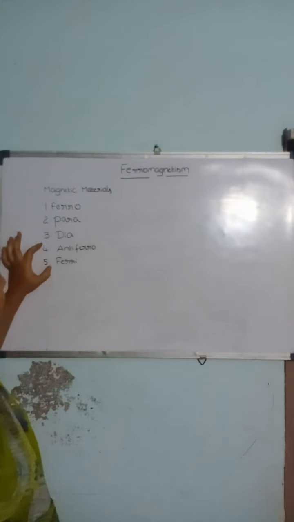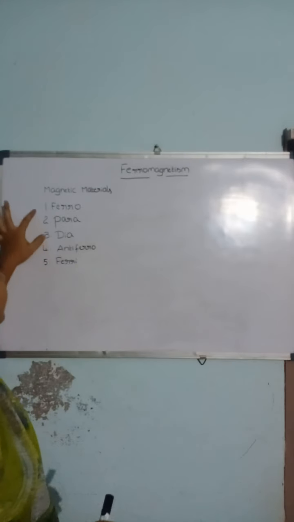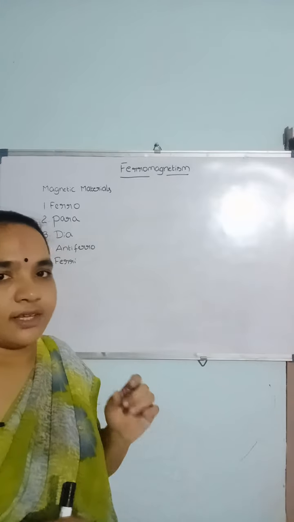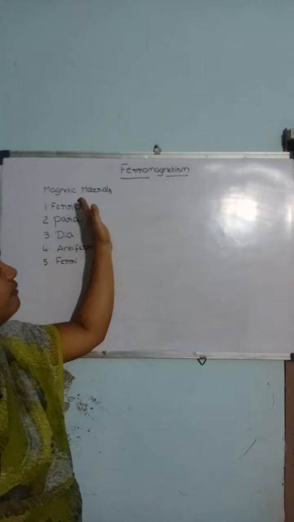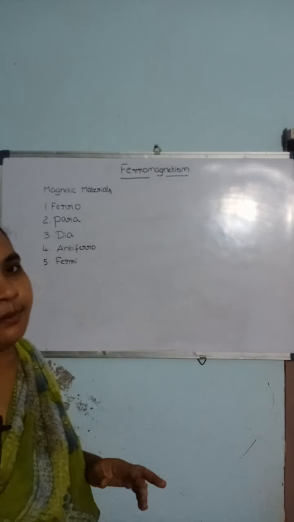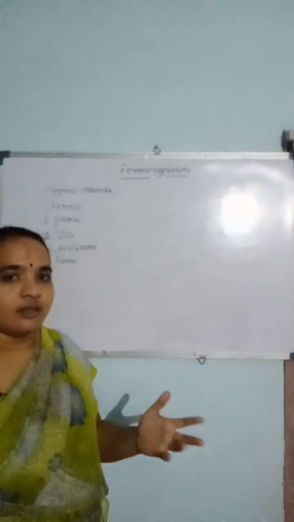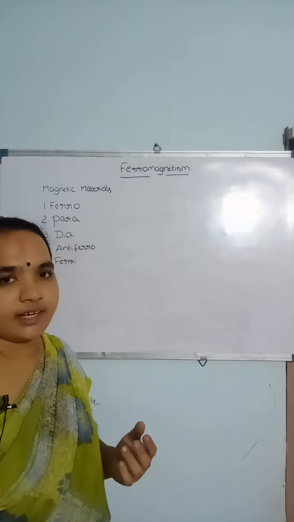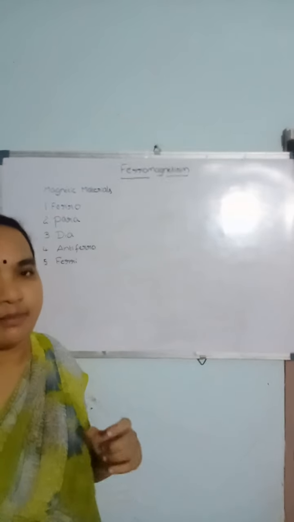We should learn about the remaining two magnetic materials in the next class. These three materials and their properties are studied in the presence of an external magnetic field. Every material has some magnetic properties, whether it may orient, attract or repel, or moderately repel or moderately attract. It depends upon the material. So every material will be affected by the external magnetic field.